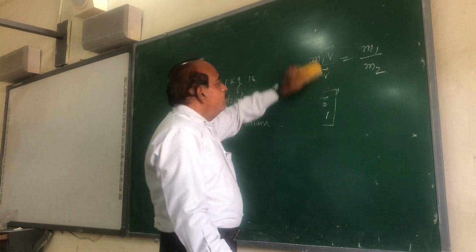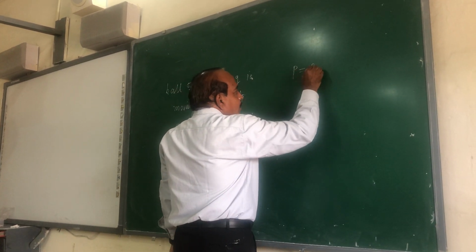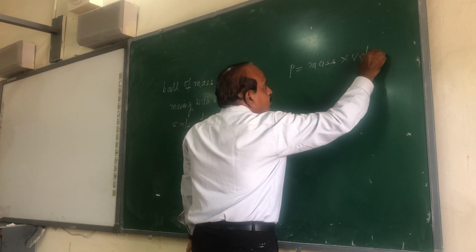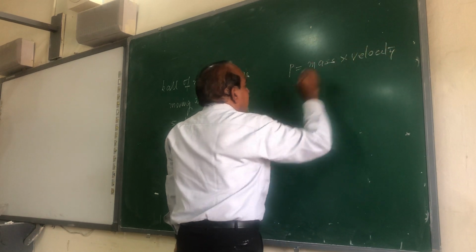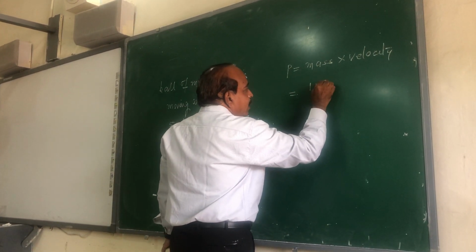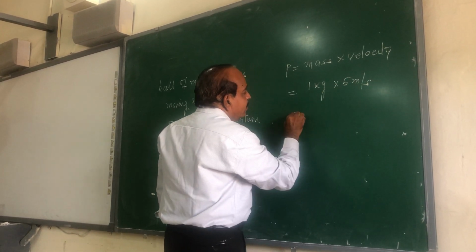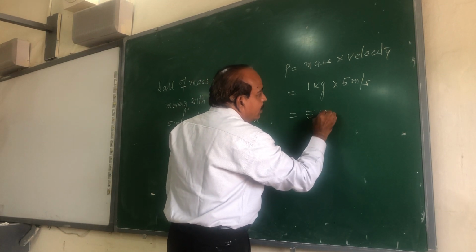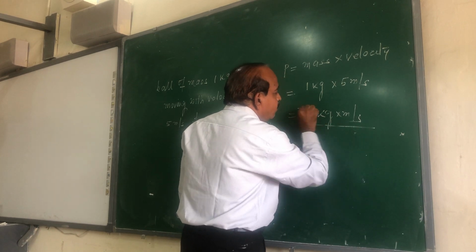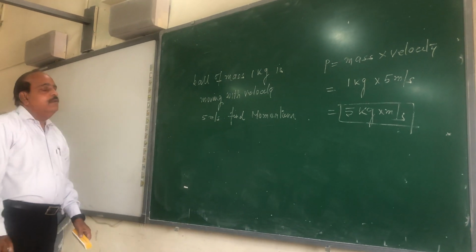As we know, momentum is represented by the symbol p, and it is the product of mass of the body multiplied with the velocity with which it is moving. It is given to me the mass of the body is 1 kilogram, and the velocity of the body is 5 meters per second. So momentum will be just 5 kilogram meter per second. Very simple way to find the momentum as the product of mass and velocity. It is 1 into 5.